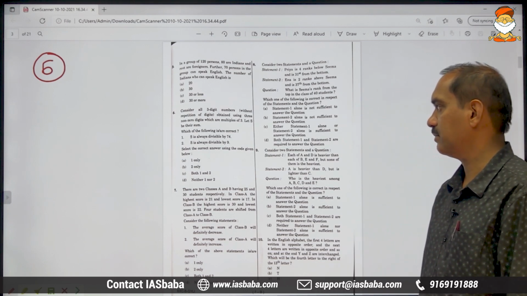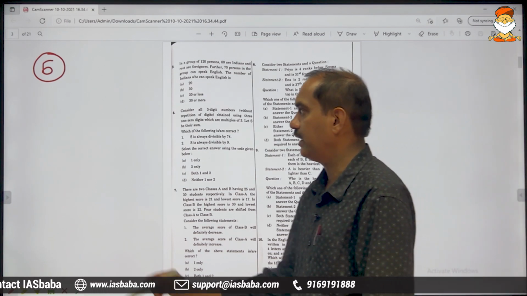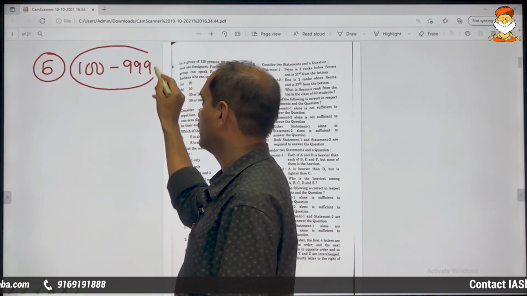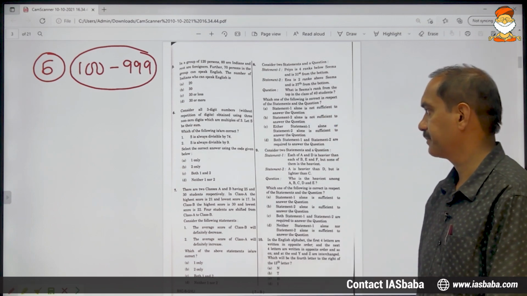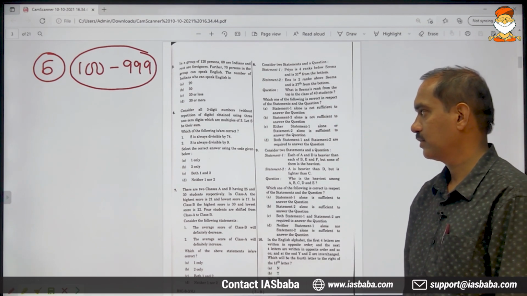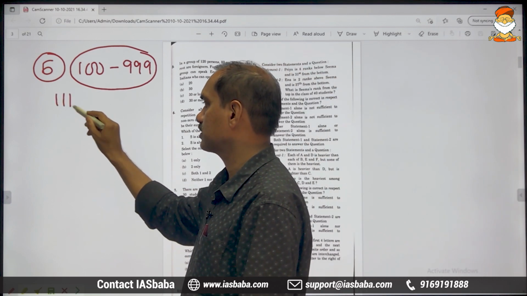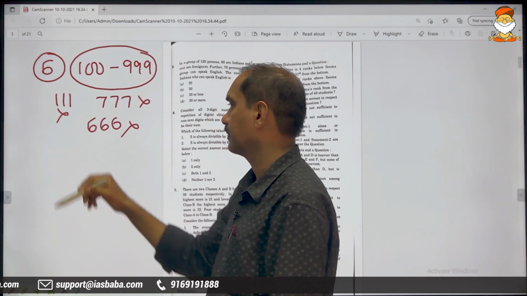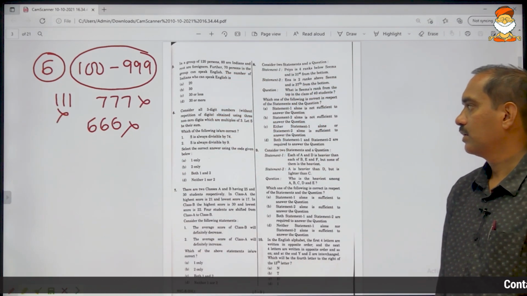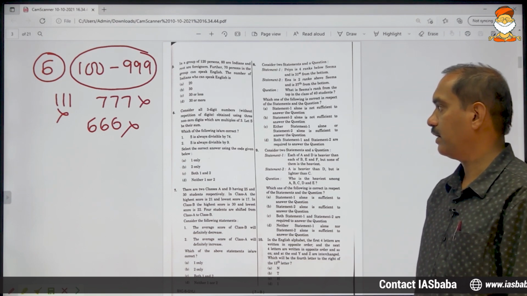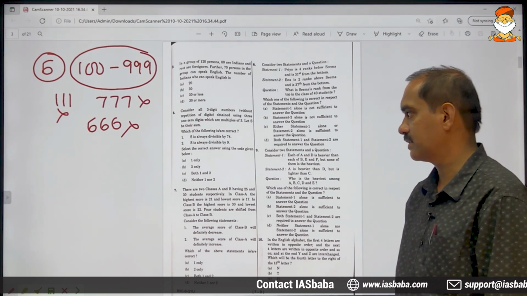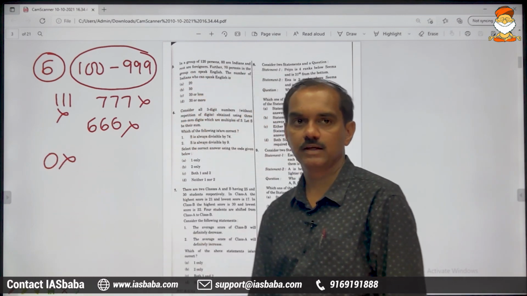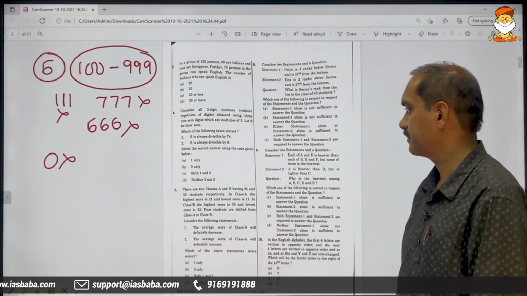Consider all 3-digit numbers. 3-digit numbers meaning 100 to 999. All these are 3-digit numbers. Without repetition. Without repetition meaning you are not allowed to go with this kind of numbers. These are not allowed. Consider all 3-digit numbers obtained using 3 non-zero digits. 3 non-zero means we are not allowed to use 0 as one of the digits.